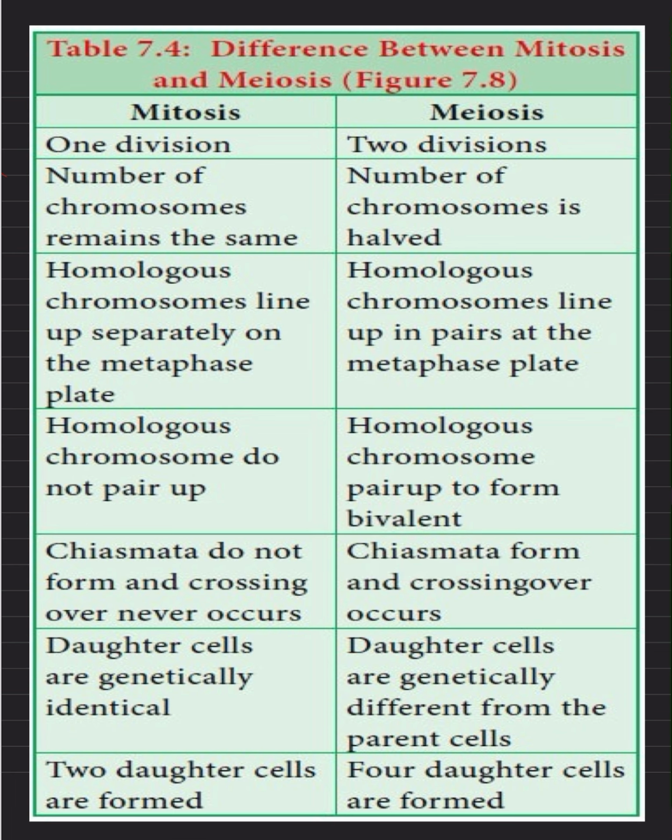Then the two daughter cells formed at the end of mitosis are genetically identical, but in meiosis the daughter cells are genetically different from the parent nucleus, and four daughter cells are formed after meiosis 2.